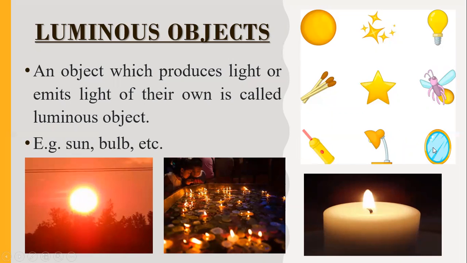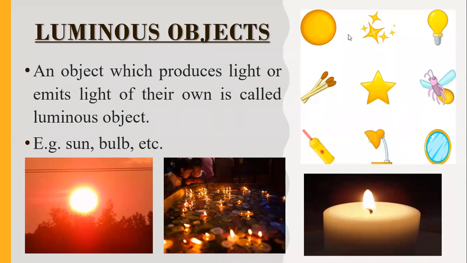That's why. But you can see a mirror over here, right? So is a mirror a luminous object? No, a mirror is not a luminous object. Why is a mirror not a luminous object? Because it does not produce light, but it reflects the light, right? So that's why a mirror is not a luminous object.